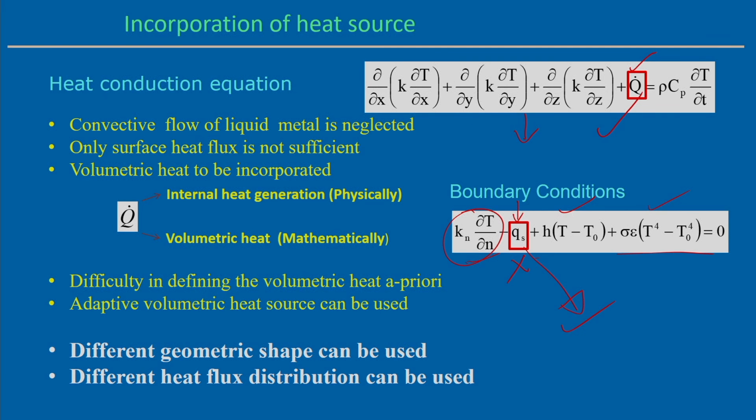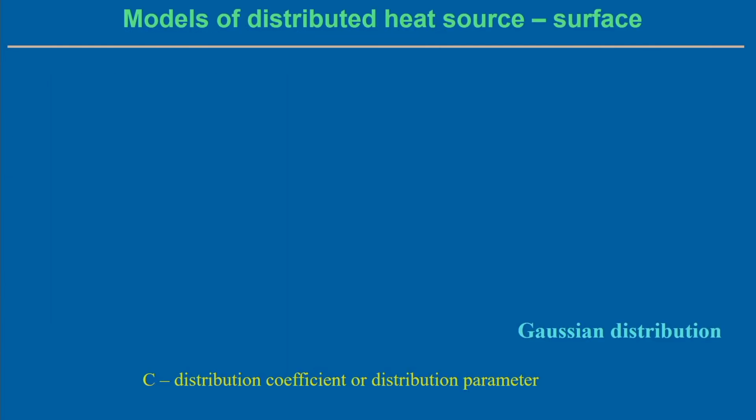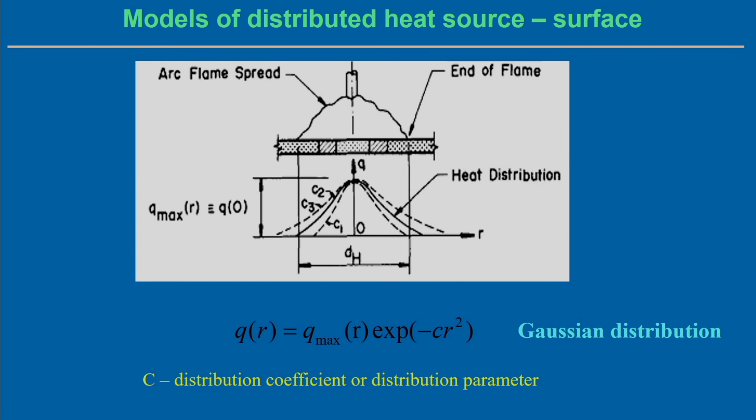So once you try to understand the volumetric heat source model, it can be completely defined by looking into two aspects. One is what geometric shape you are considering, and the second is what distribution you are considering. Both are important to understand to develop a volumetric heat source model. Now we will look into the most widely used ones one by one. We start with the surface heat flux, then look into the volumetric heat flux models. So, models of the distributed heat flux on the surface, let us look into the surface heat flux only.